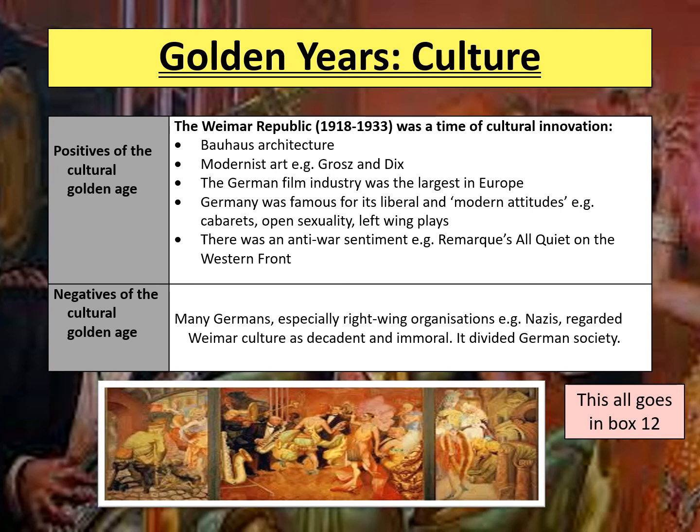The third one is looking at the German film industry, which is actually the largest in Europe. And then we've also got the fourth point about how Germany was famous for its quite liberal and modern attitudes. So, for example, in Germany, you could go to nightclubs, you could watch cabarets, and within these cabarets, they quite often had a lot of open sexuality. So this often meant open homosexuality as well.